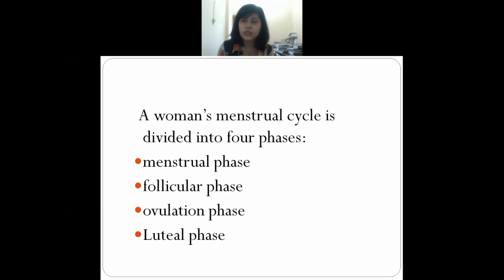For that, it goes through four phases: the menstrual phase, then the follicular phase, the ovulation phase, and the luteal phase. These are the four phases in the menstrual cycle.